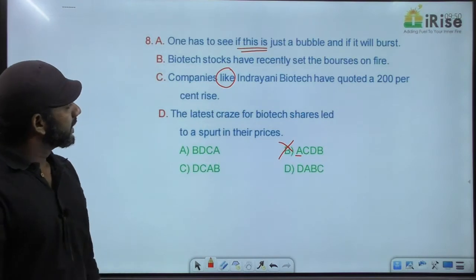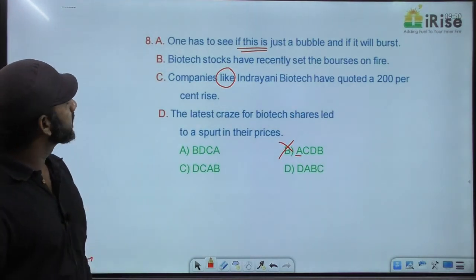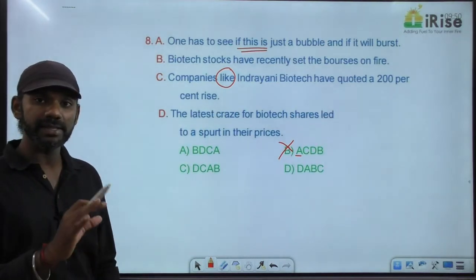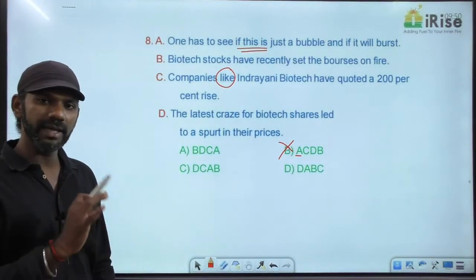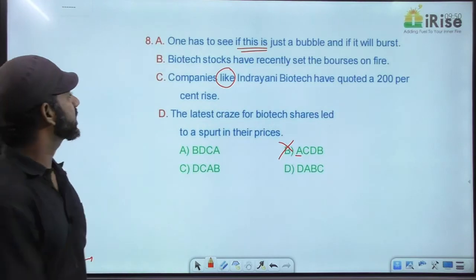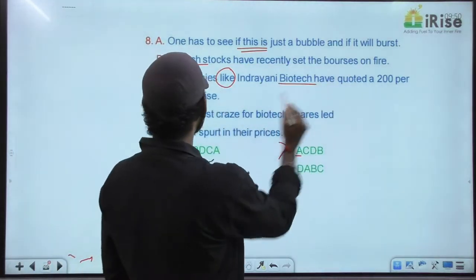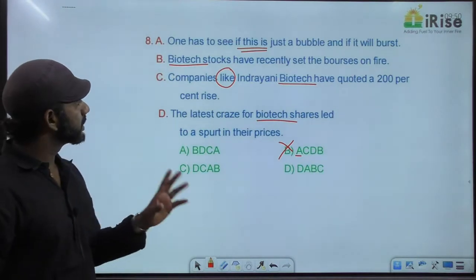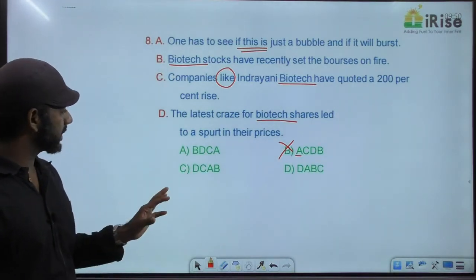Now, in three sentences we find mention about the same word. Which word and which three sentences? Biotech. Biotech is mentioned in 3 sentences, B, C and D. So these 3 must come together.